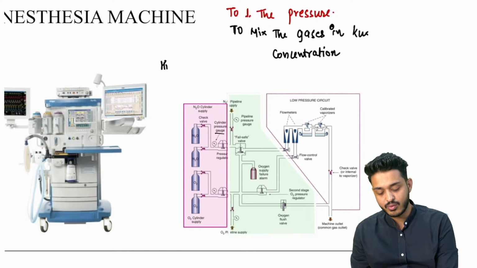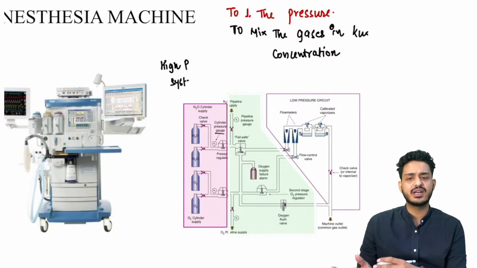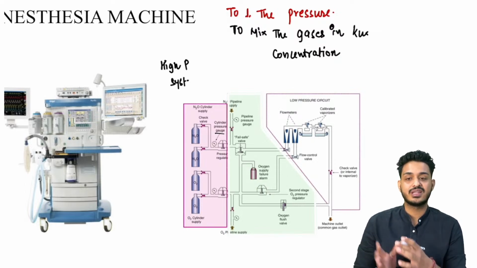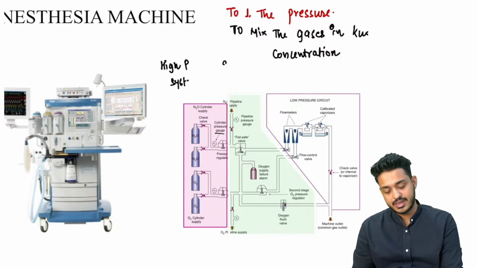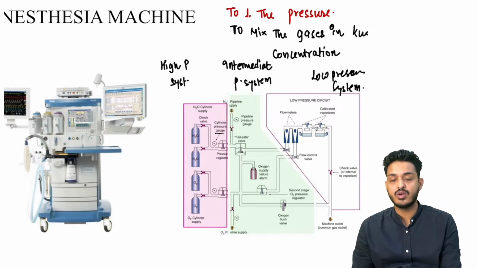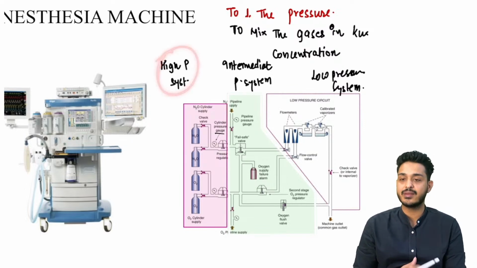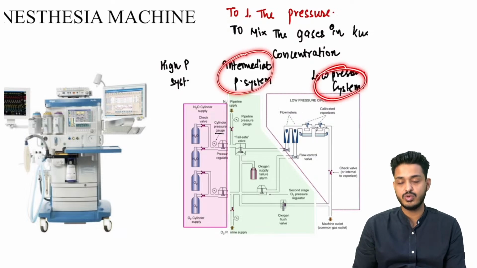So we are going to have what, high pressure system. This is going to be high pressure system, जहाँ पर सिलेंडर कनेक्ट होगा. सिलेंडर में ज़्यादा प्रेशर होता है, that is known as high pressure system. Then we are having second part, that is going to be intermediate pressure system, and then we are going to have low pressure system. ठीक है, लो प्रेशर सिस्टम. We are going to connect the patient to the machine, right. तो 3 पार्ट होते हैं इसके, हाई प्रेशर सिस्टम, इंटरमीडिएट प्रेशर सिस्टम, लो प्रेशर सिस्टम.